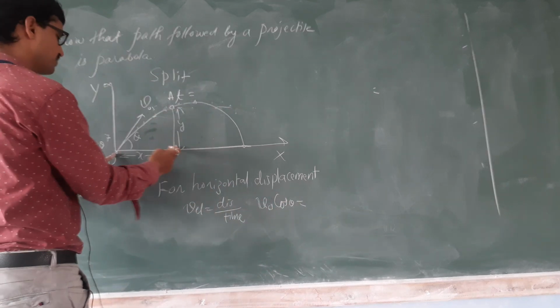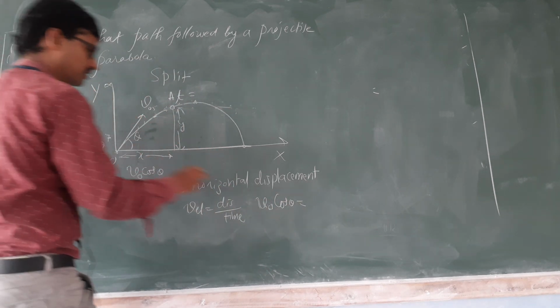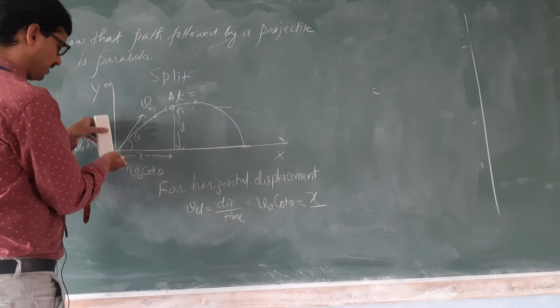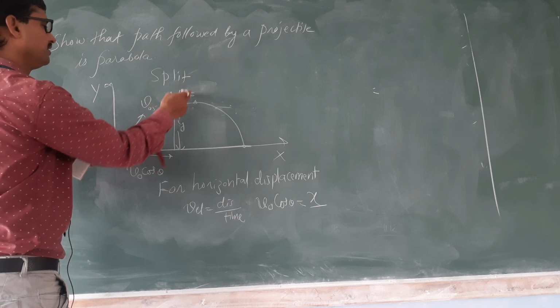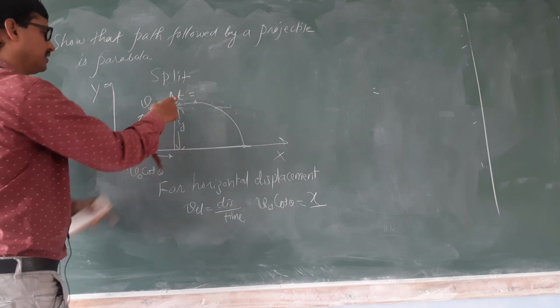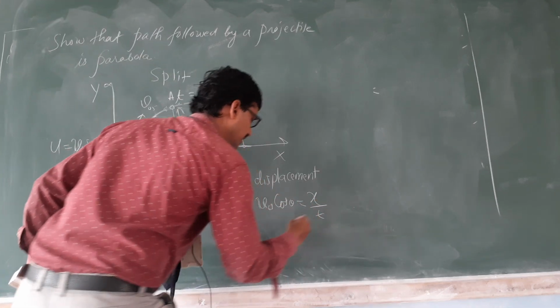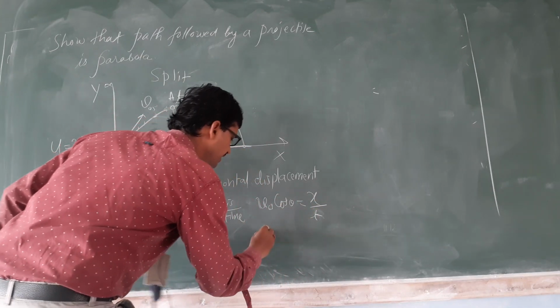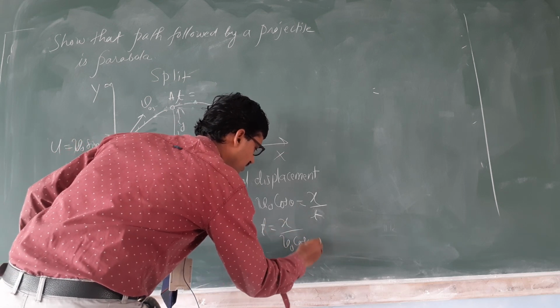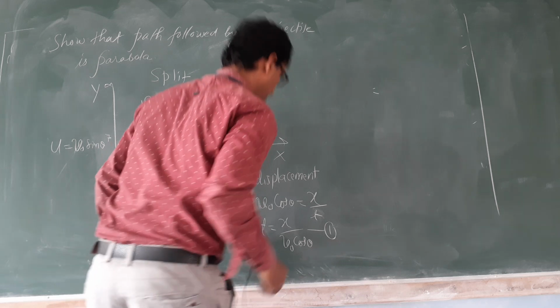What is displacement horizontal? X. What is time for this displacement? Here till here, how much time? T. Don't take this displacement, horizontal. Time is T. This implies T is equal to X upon V naught cos theta. Call it as equation number 1.